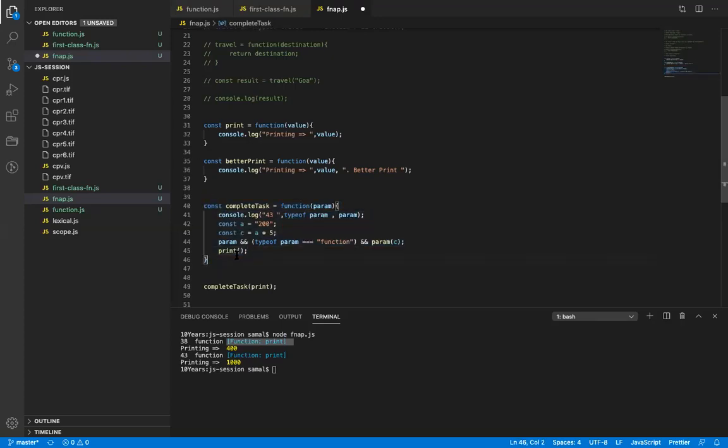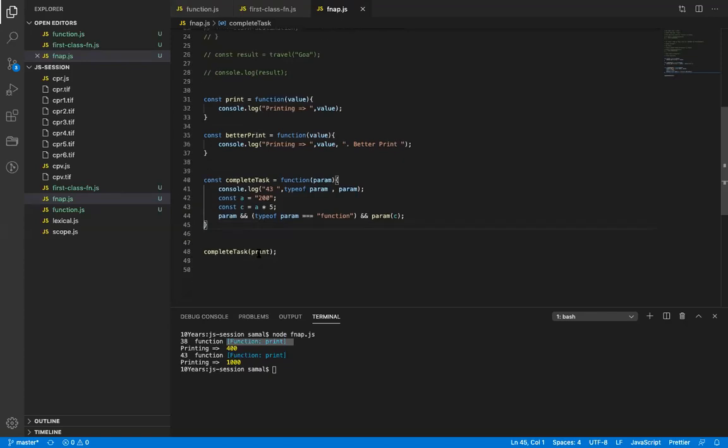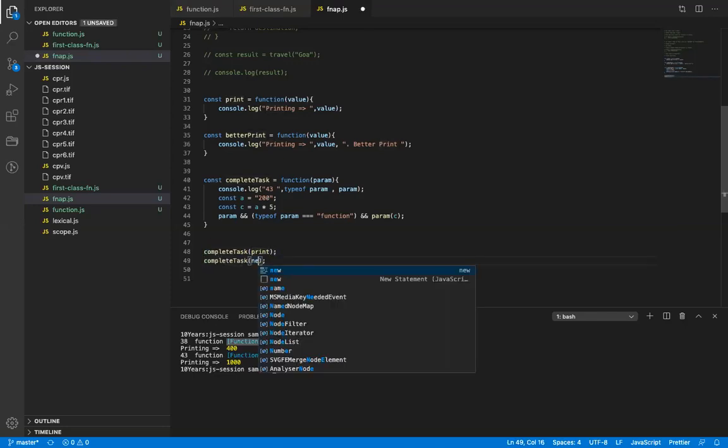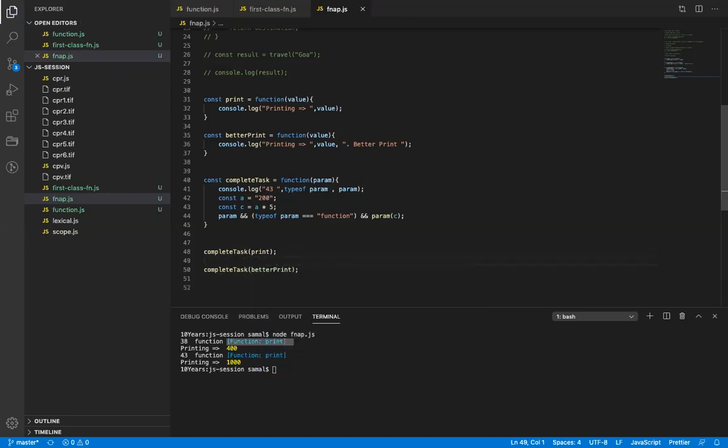So with function as a parameter or function as a reference, I don't have to do that, and I can basically derive the way I want. In this case I passed print as a parameter. I will just have another one, beta print as a parameter. Now if I run this, both will be called.